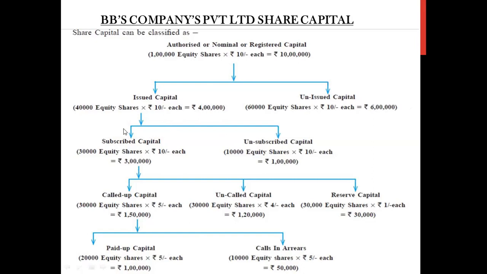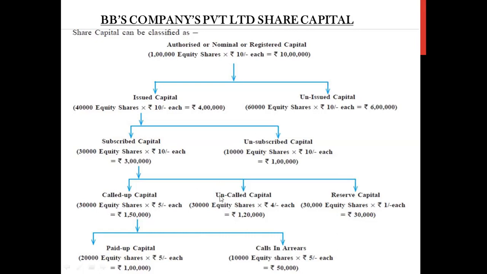Issued capital is again divided into two parts. Now, whatever capital I am issuing, it is not compulsory that the public is ready to buy all of it. So the part of the capital which is bought or purchased is called subscribed capital. So for example, of 40,000 equity shares, say only 30,000 are subscribed or bought by the public. The remaining 10,000 is unsubscribed capital.